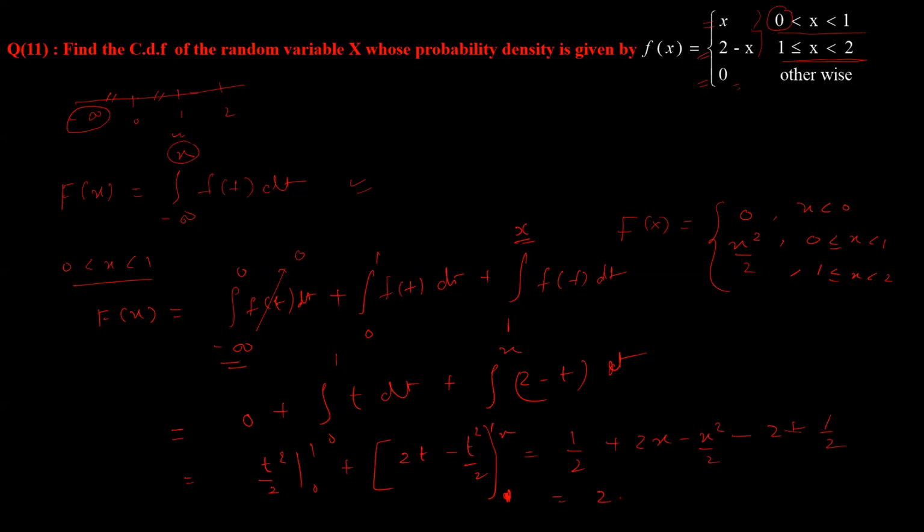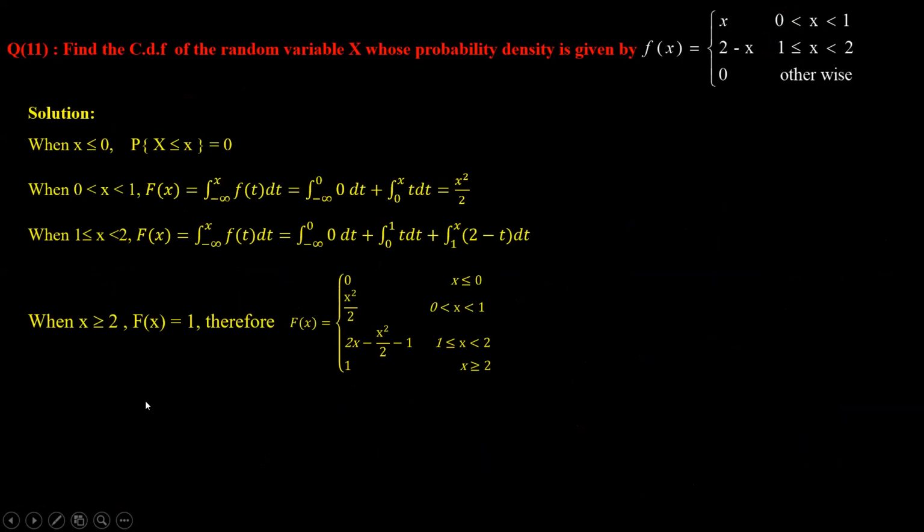The value will be 2x minus x square by 2 minus 2 plus 1, which becomes minus 1. Therefore I have got 2x minus x square by 2 minus 1 between the range, and the last value will definitely be 1 when x is greater than or equal to 2. This is the CDF.